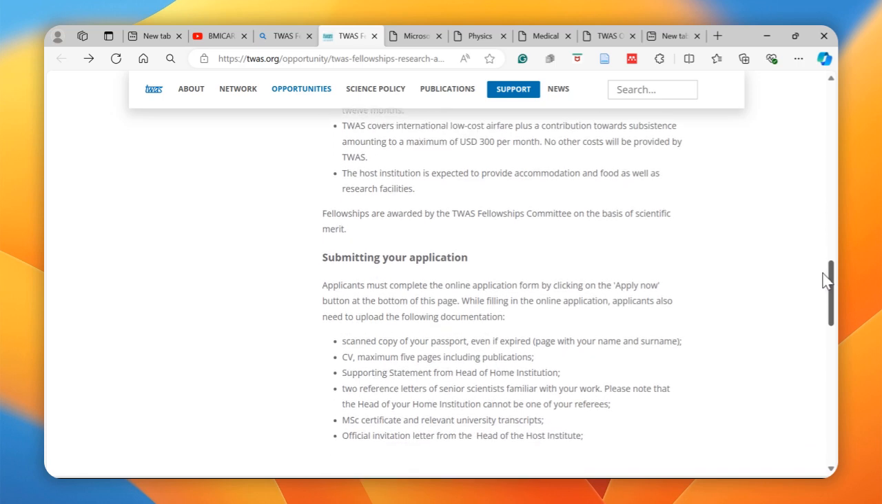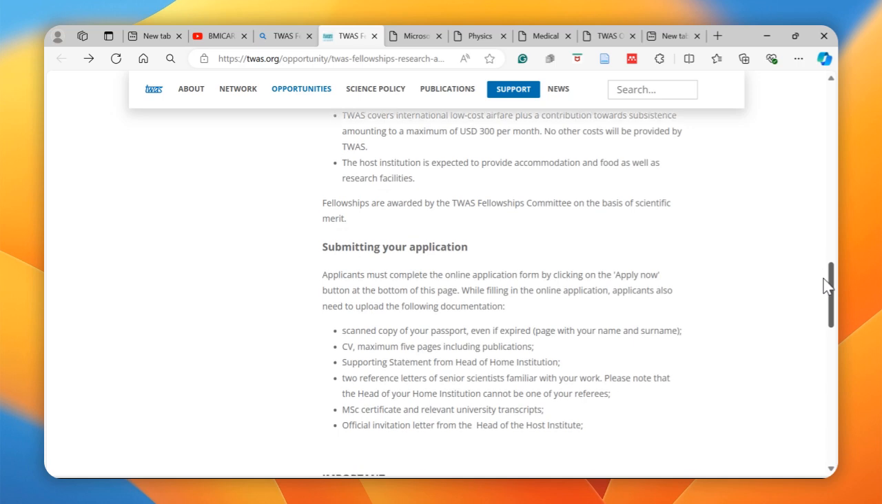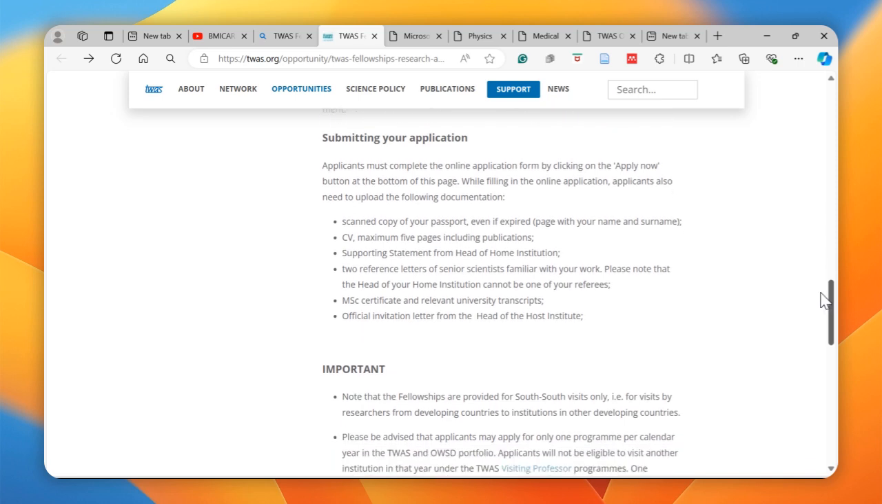So fellowships are awarded by the TWAS Fellowship Committee on the basis of scientific merit. And so, as you are submitting applications, you must be able to submit those applications through the online application form by clicking the apply now. I'll show you what that is and where it will lead you to once you've clicked that link.